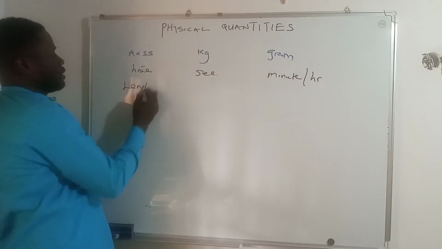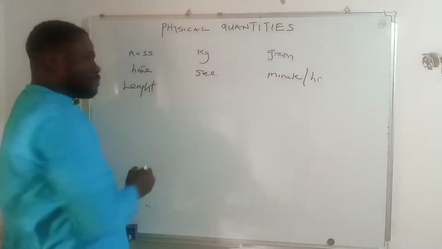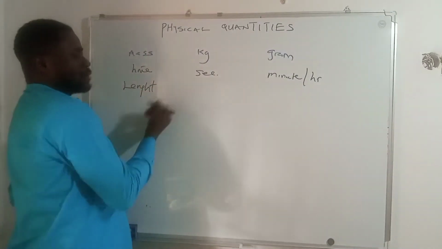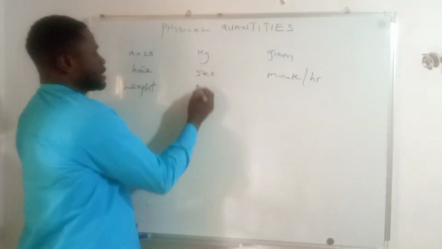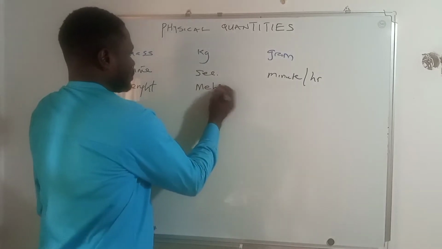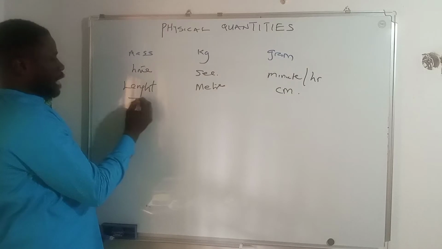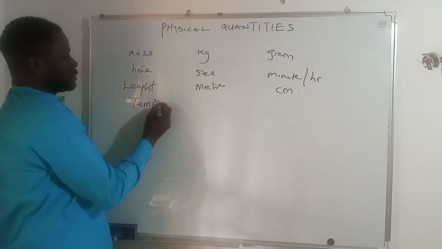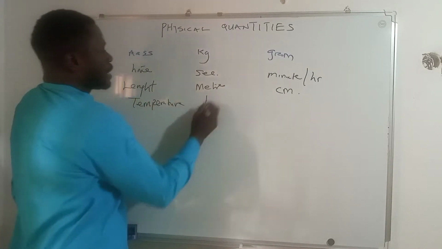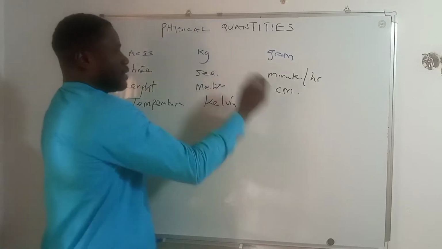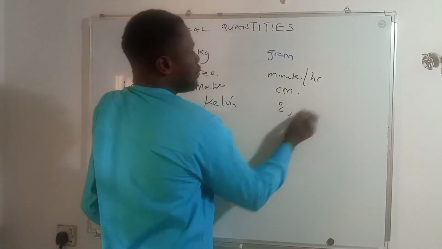Length is another example of a basic quantity. Sometimes you say length or distance. The unit is in meters or centimeter. Temperature, the unit of temperature is in Kelvin or degrees Celsius or Fahrenheit.